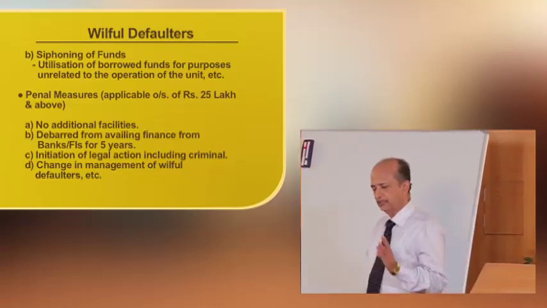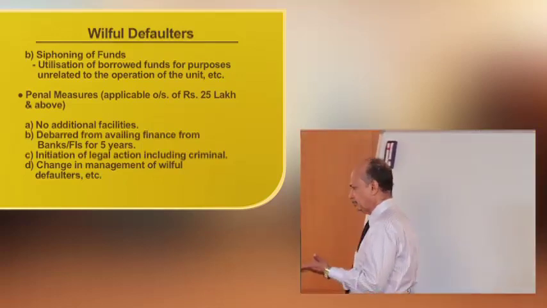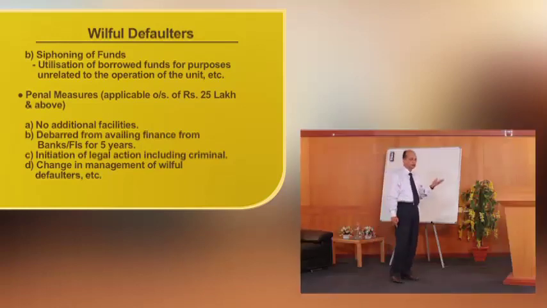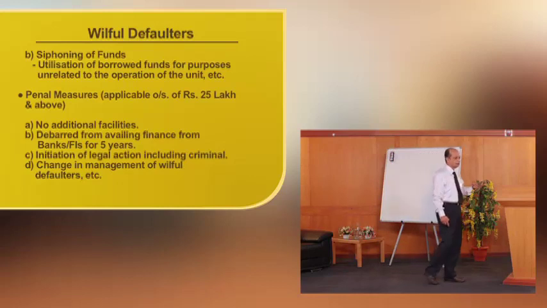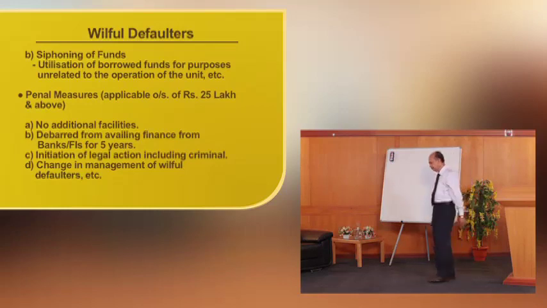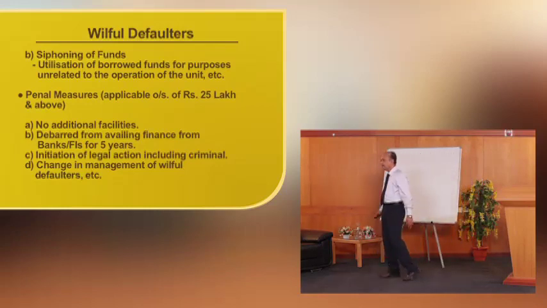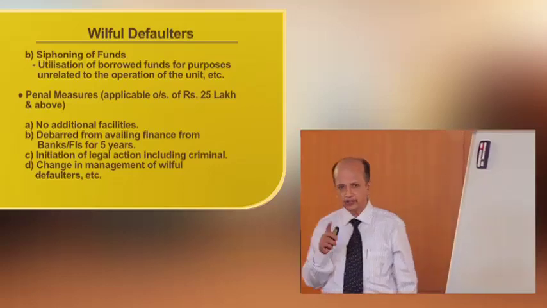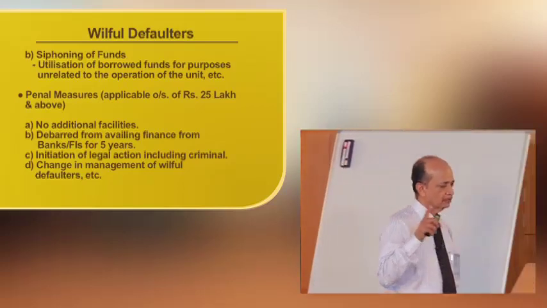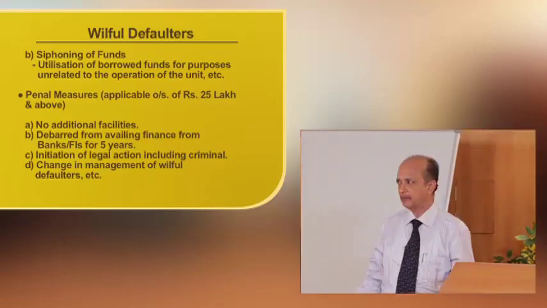Suppose a borrower whose total outstanding comes to 20 lakhs, then these penal measures are not applicable, and the bank has to initiate some other actions for recovery. Here, if the outstanding is 25 lakhs and above, some penal measures are stipulated by Reserve Bank of India.